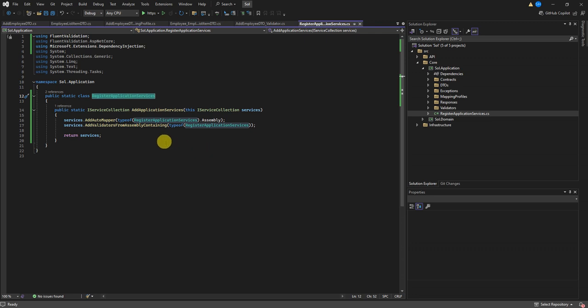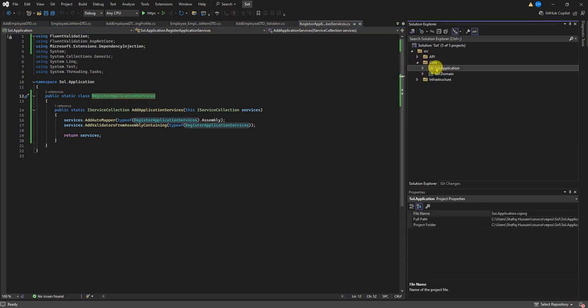I'm also getting all the validators. If I have defined a number of validators, I don't need to register each and every one, so I just get all the validators through this service registration process. Okay, this is my application layer.